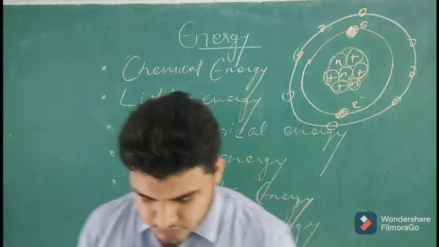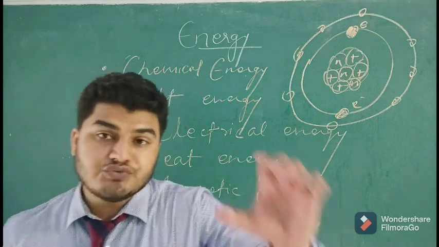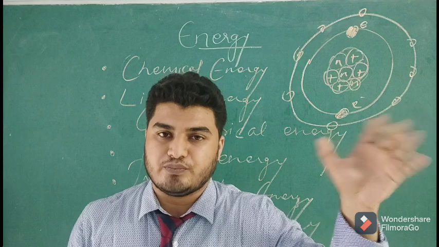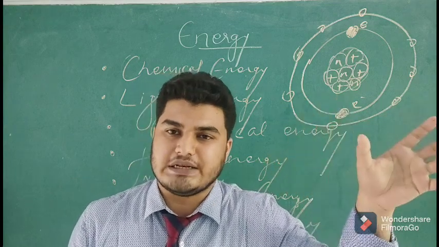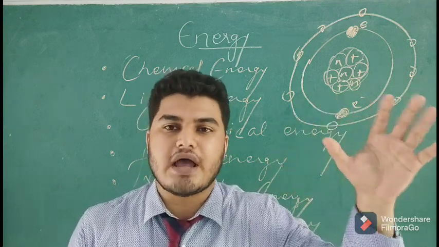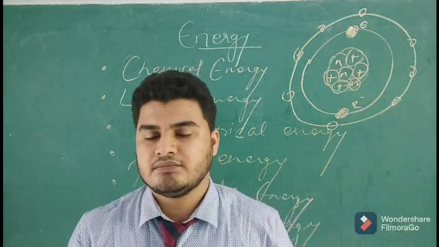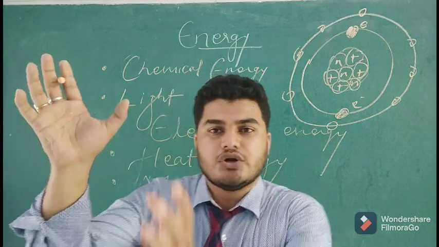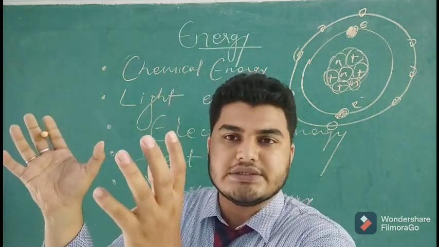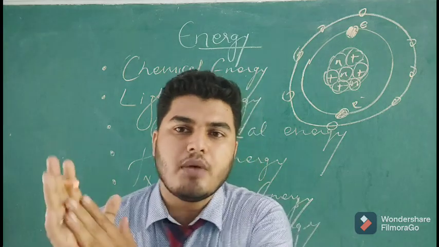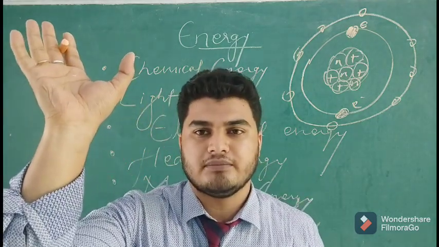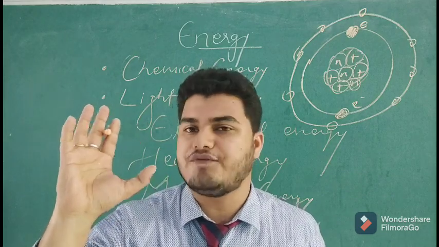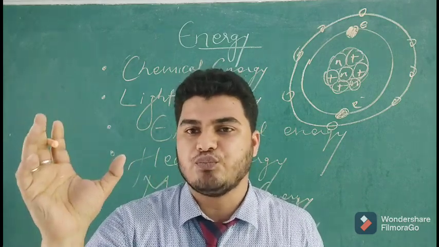Right? Now, that was one type, in which the atom is breaking down into two. That is called nuclear fission. Whereas on the other hand, there is another process in which the atoms of two elements combine together to form a different atom of an element, which is called nuclear fusion, combining of two.